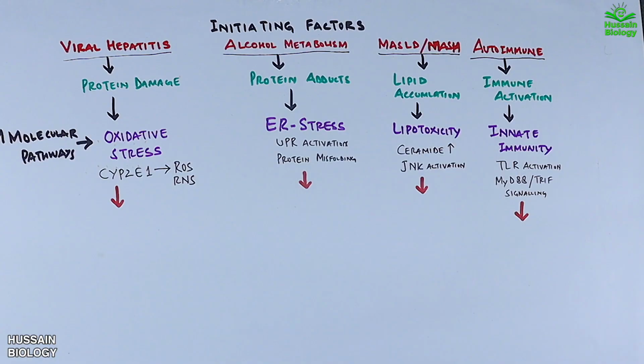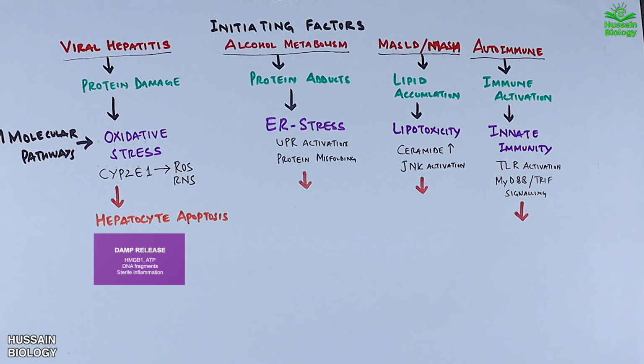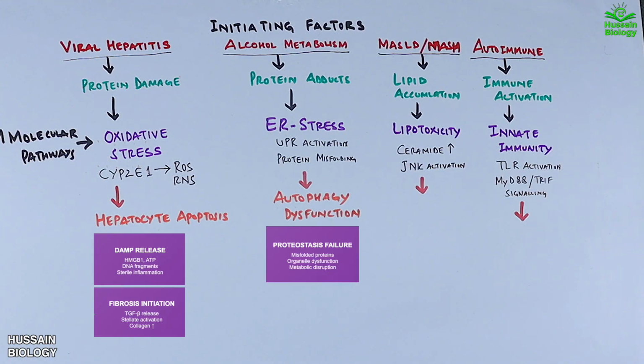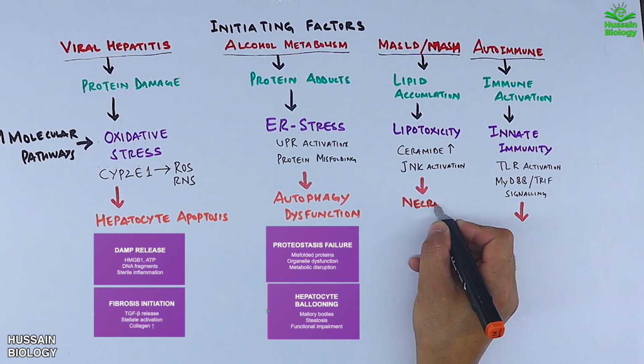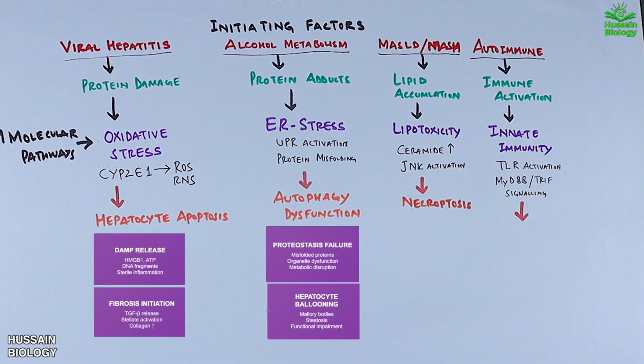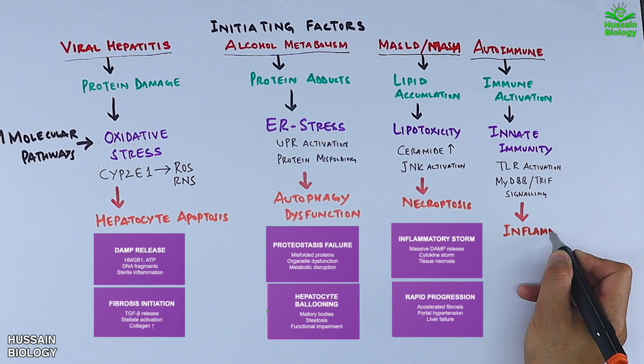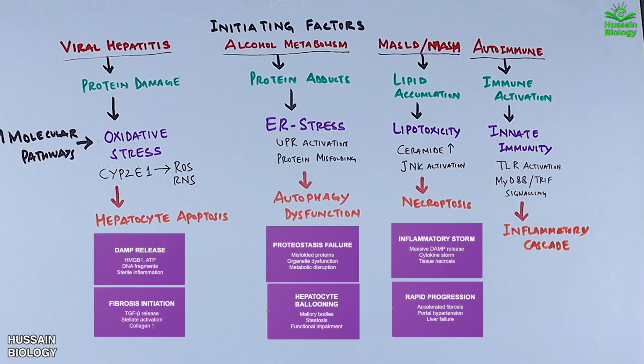Now first of all, under the oxidative stress via viral hepatitis, we get hepatocyte apoptosis that leads to DAMP release and fibrosis initiation. Second is ER stress, leading to autophagy dysfunction, which in turn leads to proteostasis failure and hepatocyte ballooning. Third one is lipotoxicity, which leads to necroptosis, which gives us an inflammatory storm or cytokine storm, and we get rapid progression of fibrosis. And fourth one is activated innate immunity, which mediates an inflammatory cascade that leads to immune complex deposition and ultimately autoimmune hepatitis.